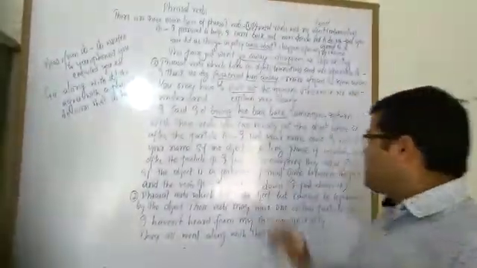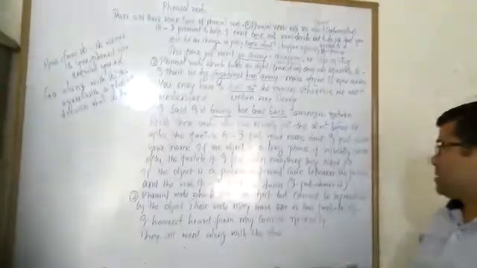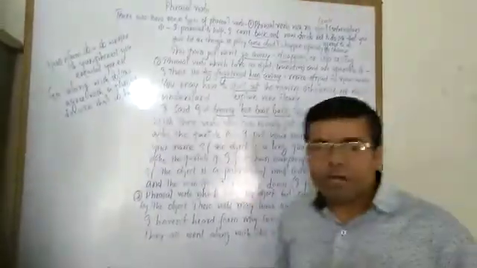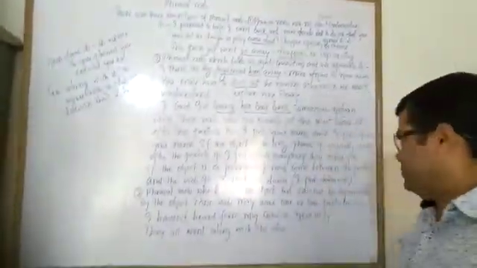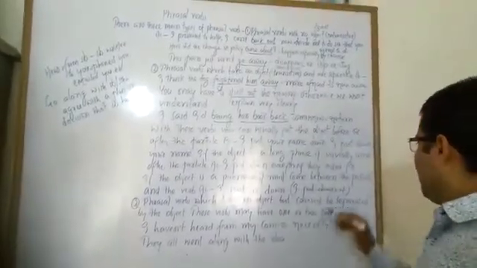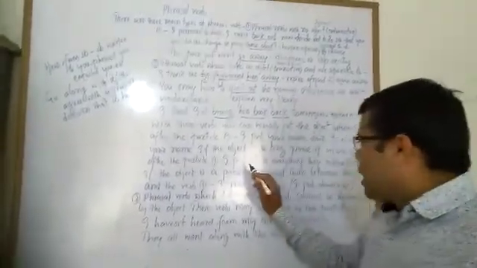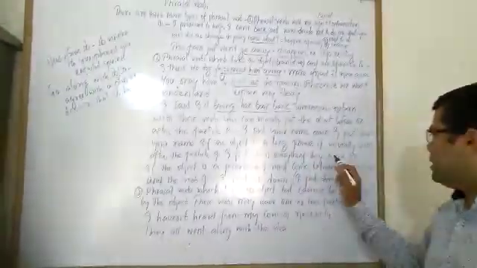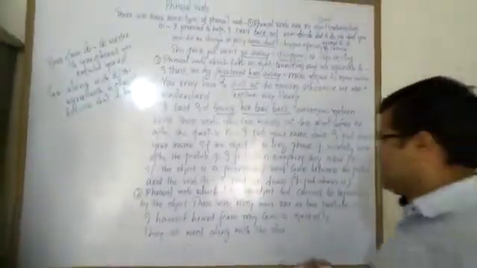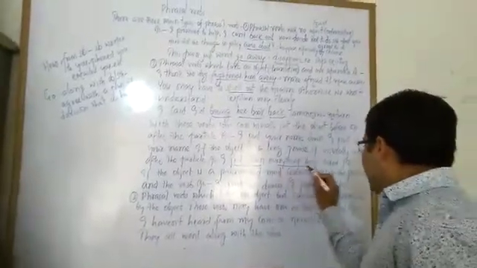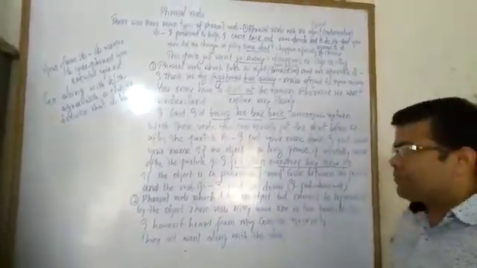But if the object is a long phrase, it usually comes after the particle. For example, I put down everything they asked for. In this sentence, put down is a phrasal verb. Everything that they asked for is a phrase.